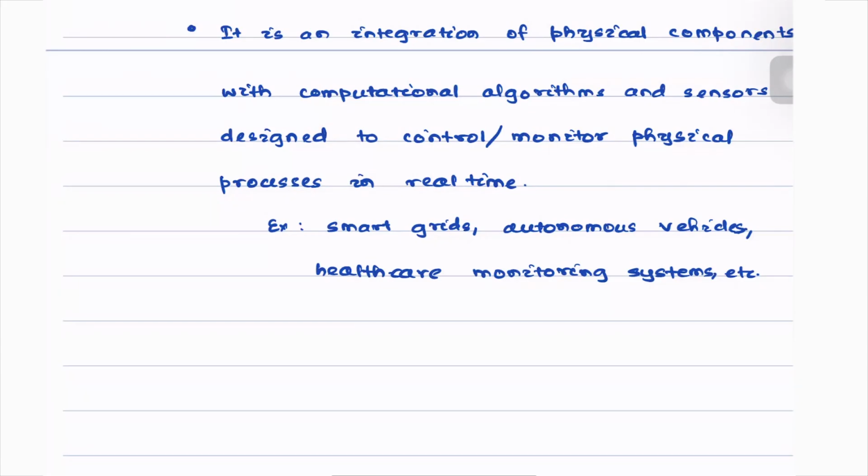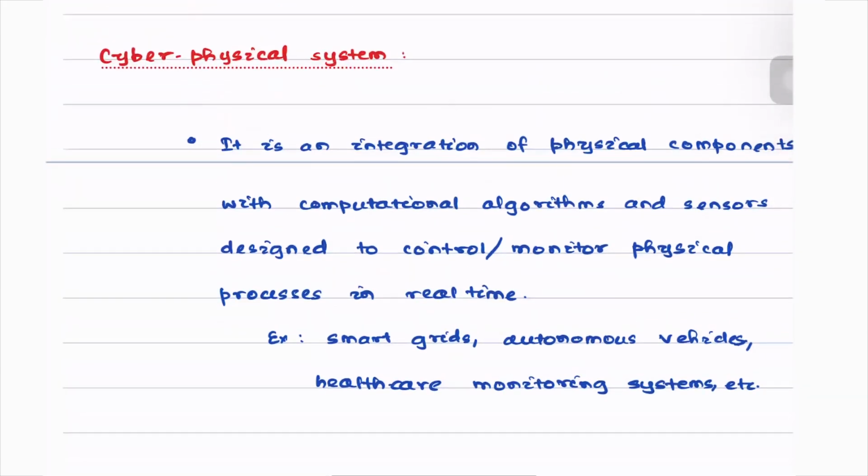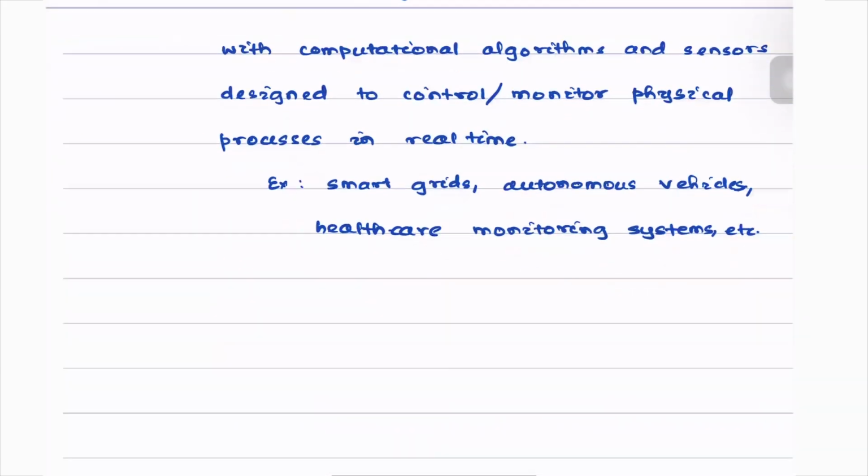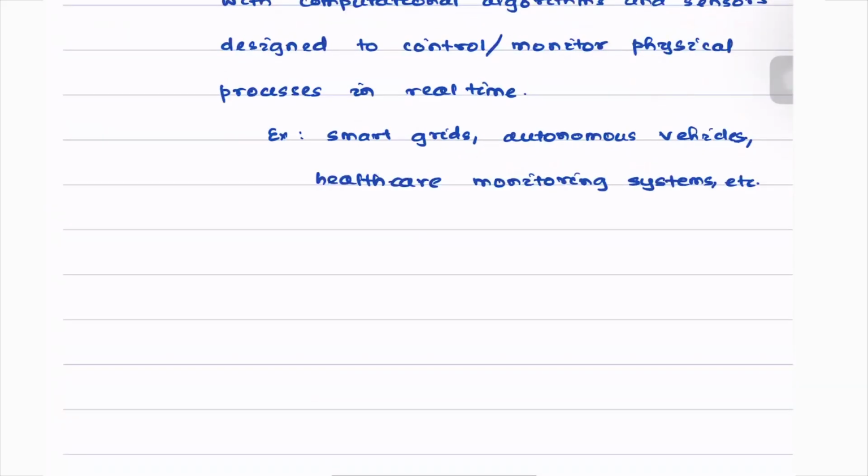However, most of the time, cyber physical systems encounter certain risks, generally pertaining to their security.